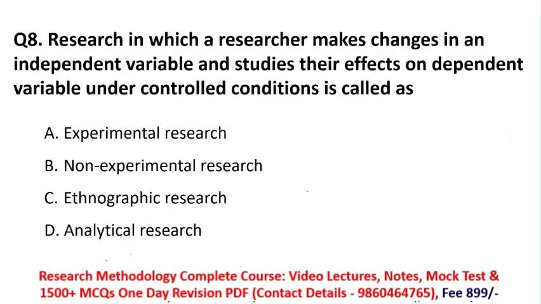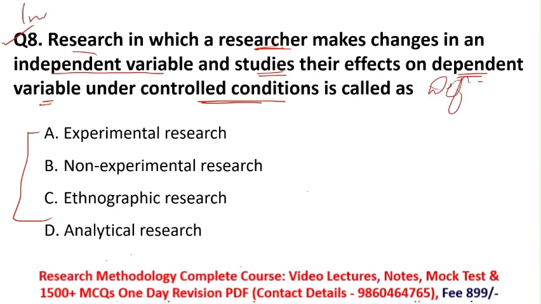Next, research in which the researcher makes changes in an independent variable and studies their effects on a dependent variable under control condition is called. So this is the definition of one of the following types of research, and we have to select the one correct option, which research definition this is. This is a very important question. Many times examiners ask the same question in many government universities. So what they are asking in the question, you have to read again and again.